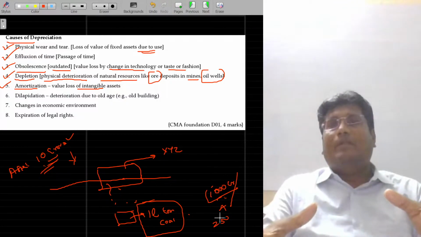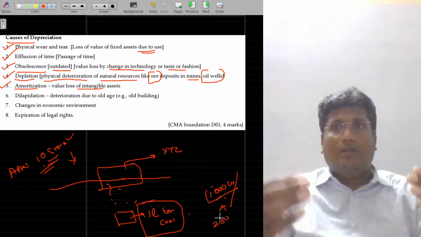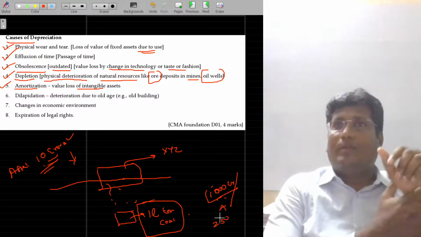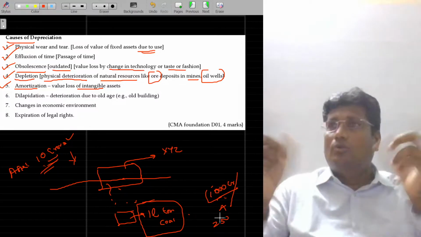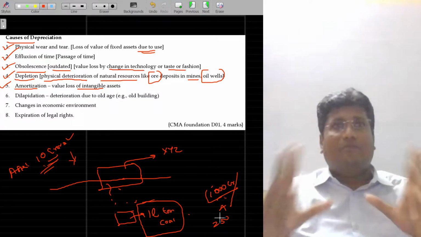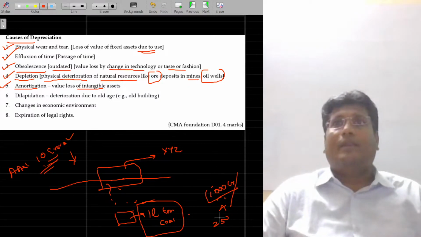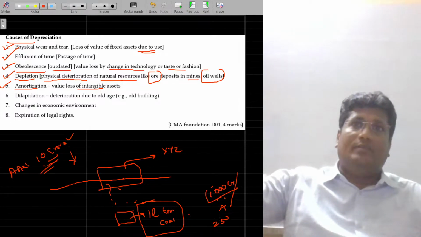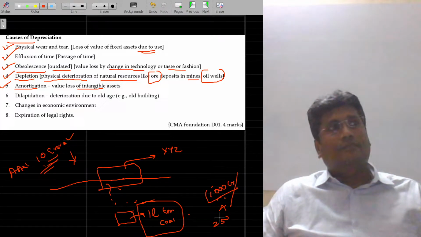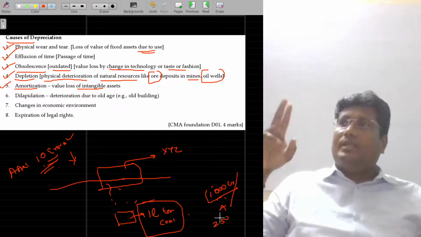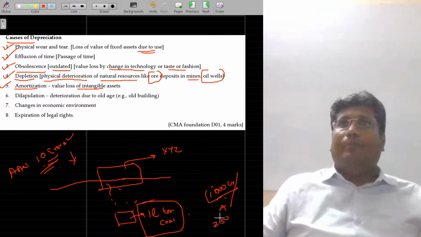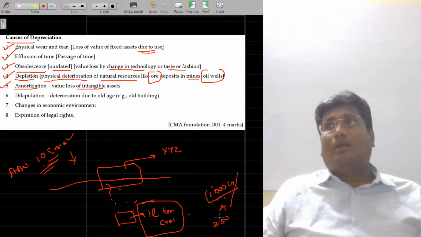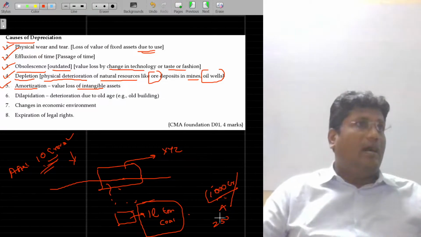They have spent the money for research and development. They invented Covishield or Covaxin. They got the patent rights from the government, so that no one should copy me and I can sell this product. Such a patent right I possess, but that patent right will have value only for 5 years. So the huge money spent now could be recovered within those 4 or 5 years. That's the logic. So each and every year 250 rupees is debited to the P&L account, but that term is not called depreciation, it is named amortization.